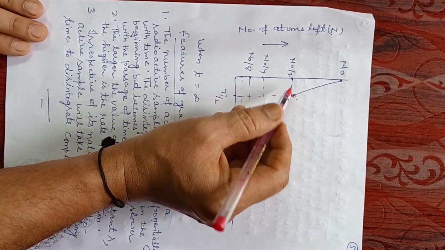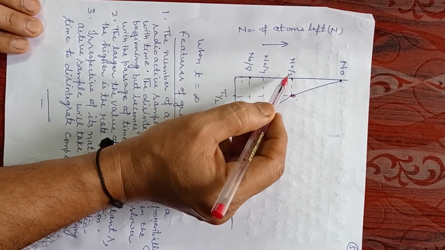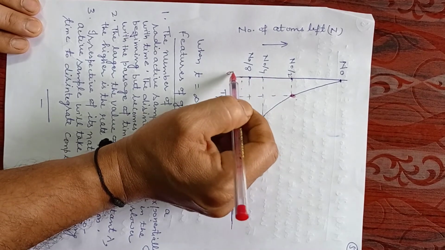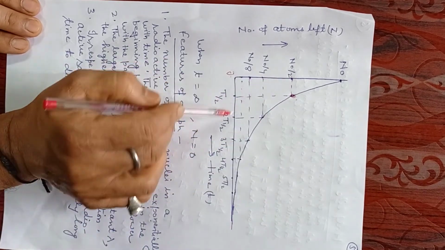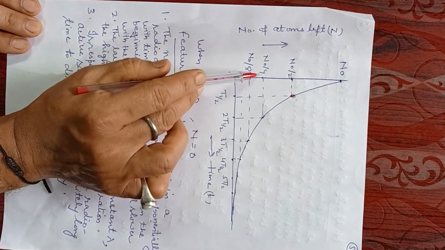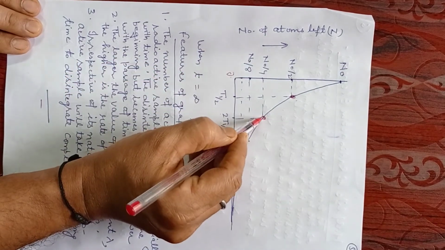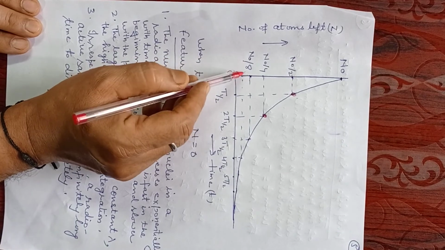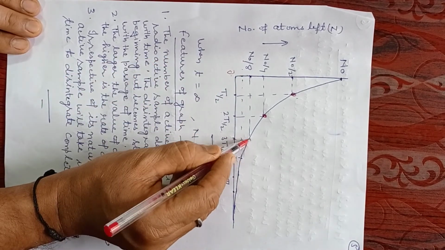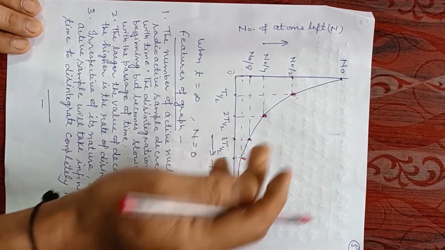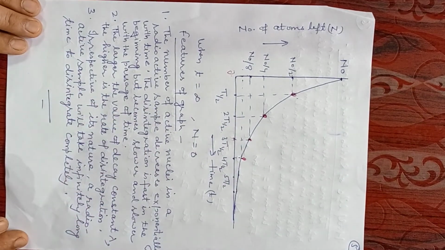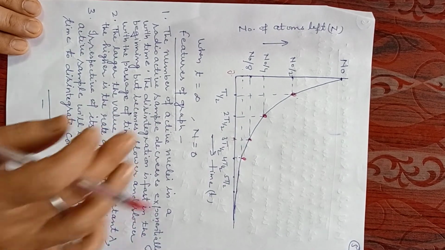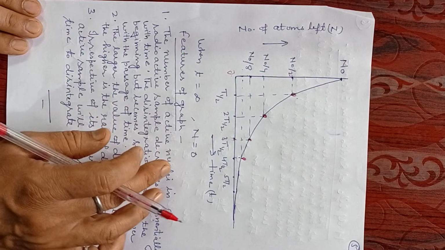Again in the next half time, the number of atoms becomes N naught by 4, so we get this point. In the next half, it becomes N naught by 8, and so on. So this is the graph that we get for the number of atoms left with respect to time.